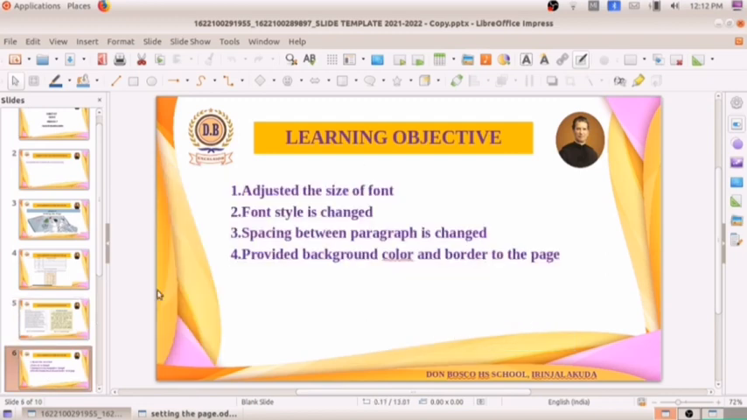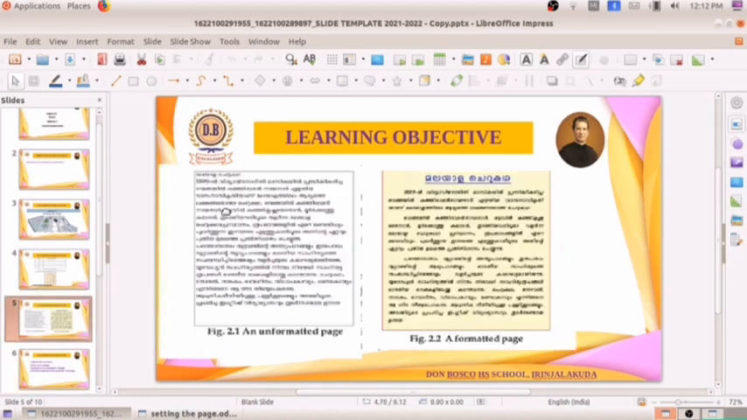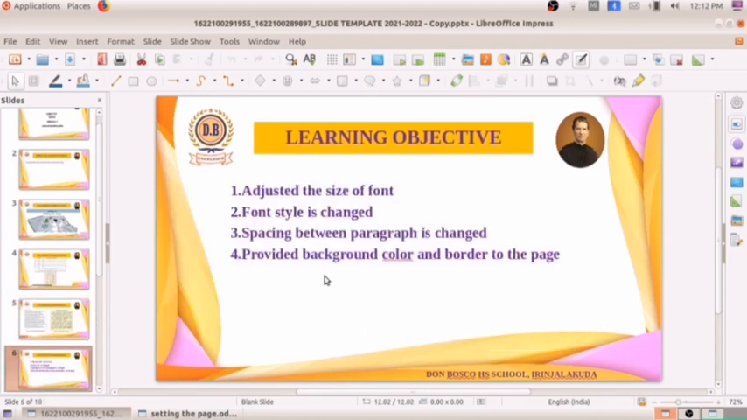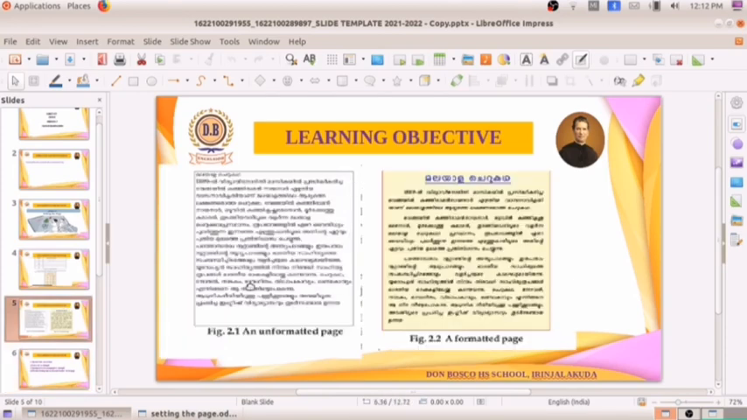And the third one, what is that? The spacing between the paragraphs is changed. Here it is a single paragraph. Here it is converted to 3 paragraphs. So now you can see the spaces in between each paragraph. They have also provided background color and border to the page. In figure 2.1 there is no background color. Here we have provided a light background color, and also we have given a color for the page border.